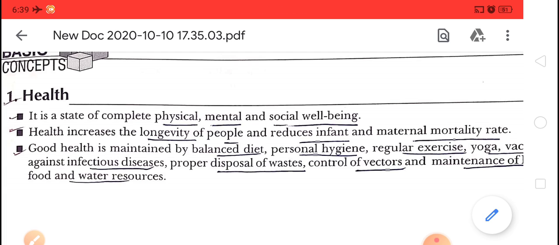Okay, these are some suggestions that help to maintain health. Okay, clear? Now, children, one thing you have seen here, that is vector.